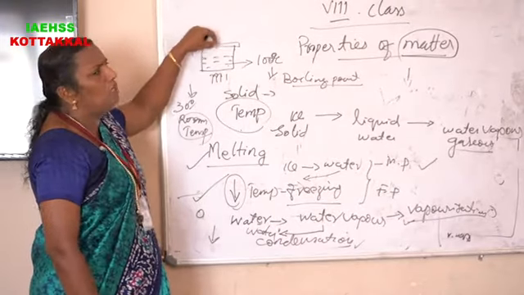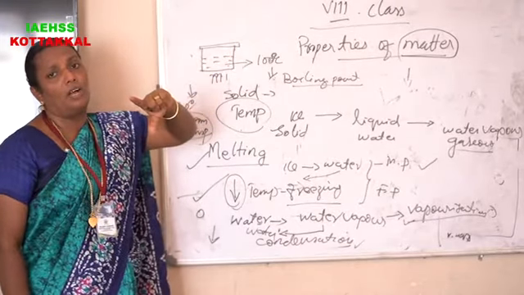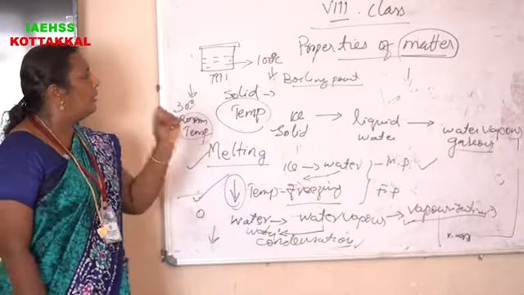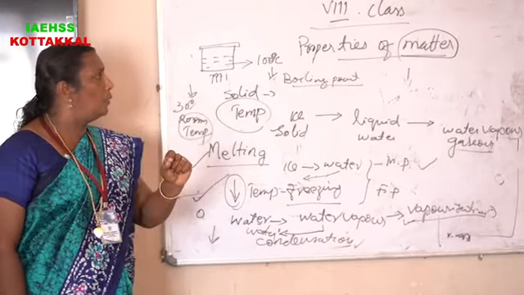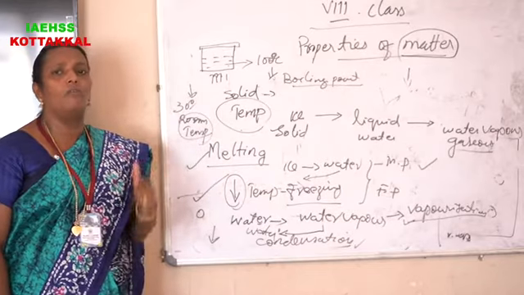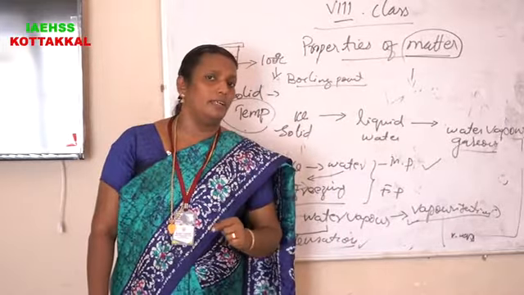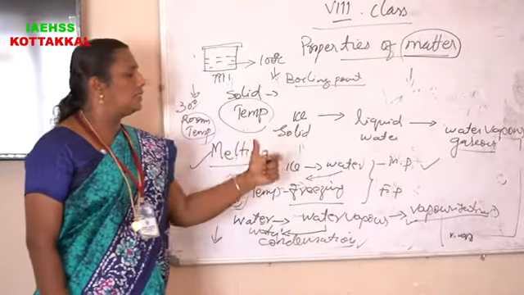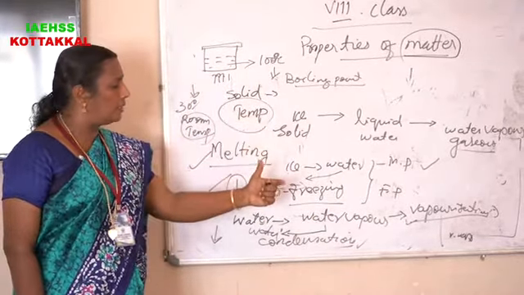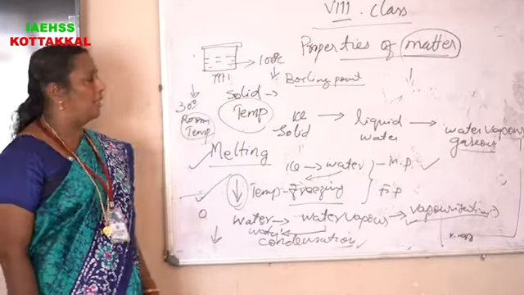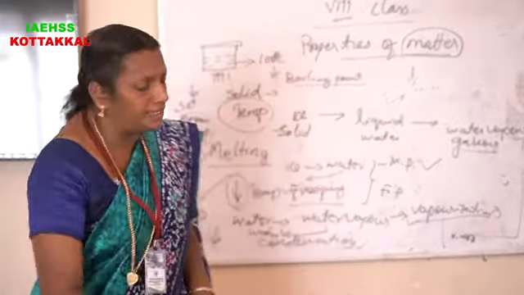Then remove the lid. We can find droplets of water on that lid. Those droplets form due to the condensation of water. Condensation means just a change of gas into liquid state.